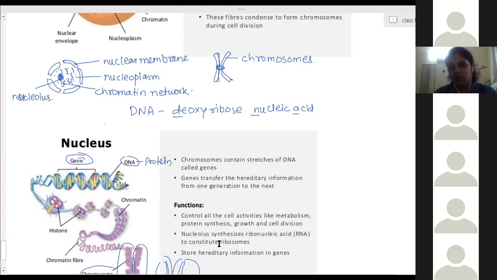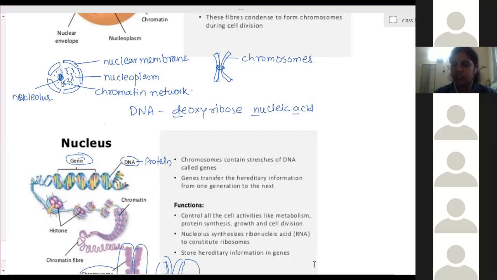Ribosomes are a type of cell organelle which helps in the synthesis of protein. Production of protein is done by ribosomes, which are produced with the help of this RNA. And the nucleus also stores hereditary information in the form of genes.